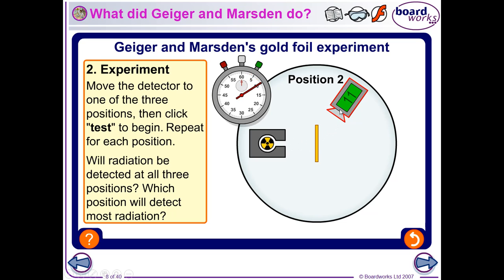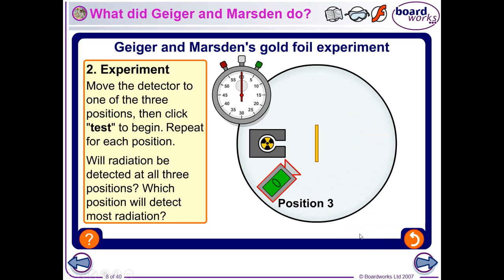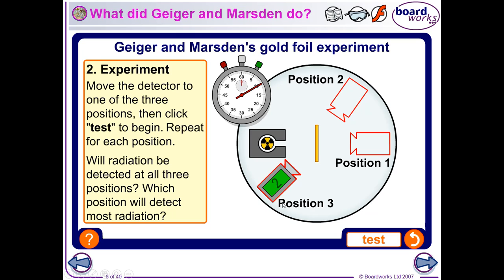It would change direction. Okay, and if we put it in position 3 and run the test, and we wait and we're very, very patient, every so often, not a lot, an alpha particle will actually bounce back off the gold foil.